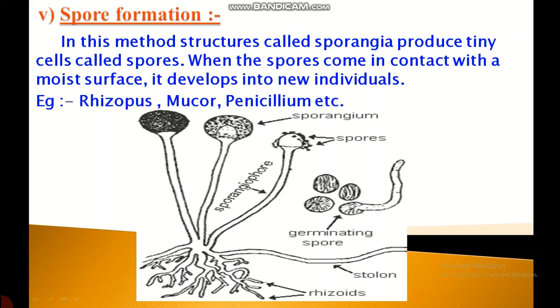Let's take an example. The tiny spores of Rhizopus, or bread mold, are almost always present in the air. If we keep a moist slice of bread aside for a few days, then the spores of bread mold plant present in the air settle on the moist bread and germinate to form new fungus plants.